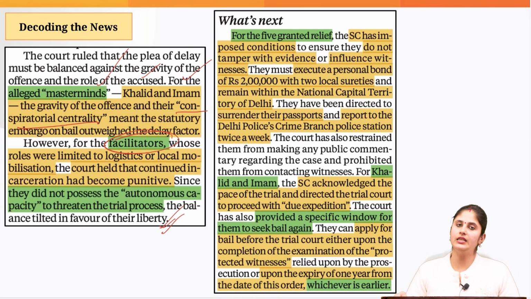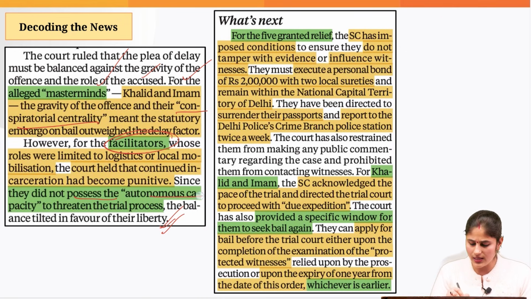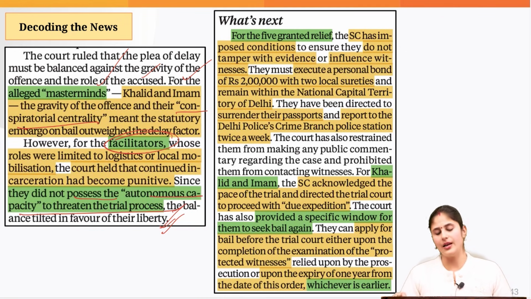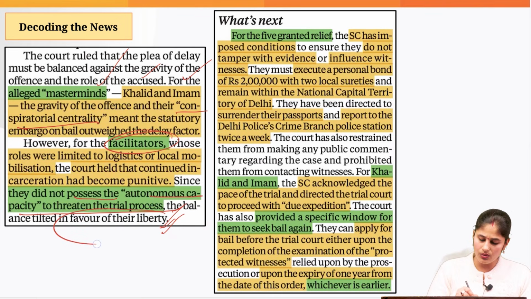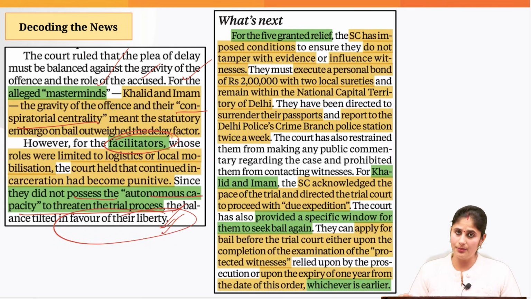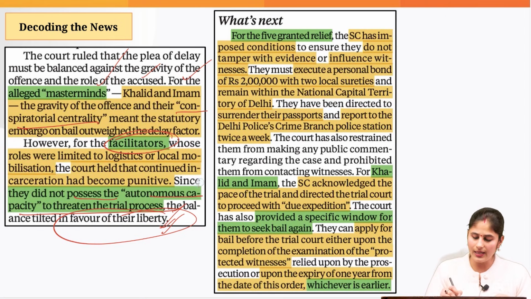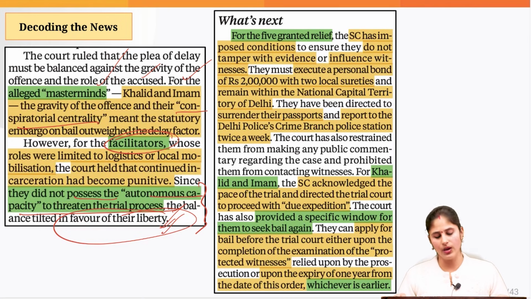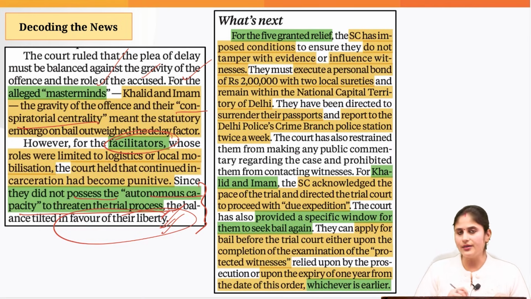And when it comes to the facilitators, the Supreme Court was of the opinion that even if they are granted bail, they don't possess the capacity to threaten the trial process. So the Supreme Court provided them liberty by providing them bail. But for the two masterminds, the Supreme Court was of the opinion that if they are provided bail, they can tamper with the evidence or threaten the trial process.